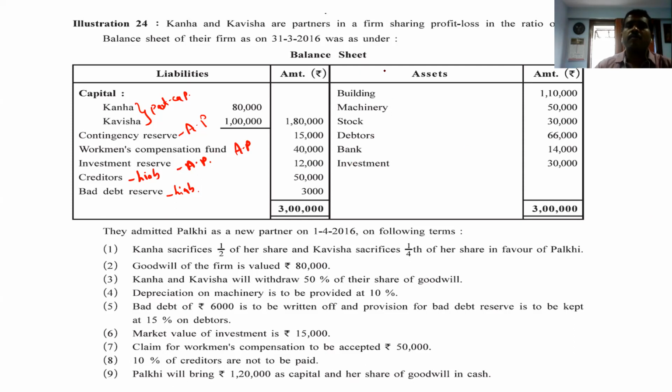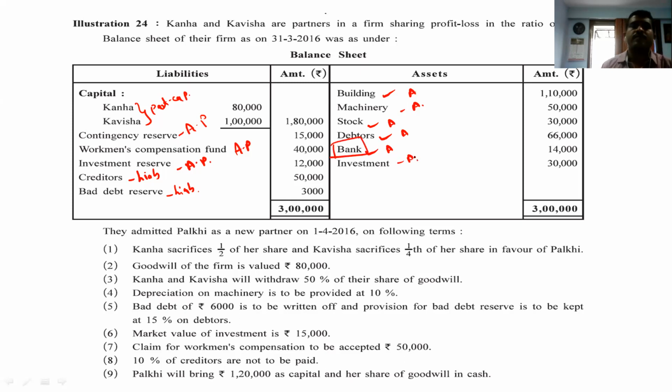Then comes the topic building. It's very simple. Asset, machinery asset, stock asset, debtor asset, bank also asset. Bank we have to open an account, right?